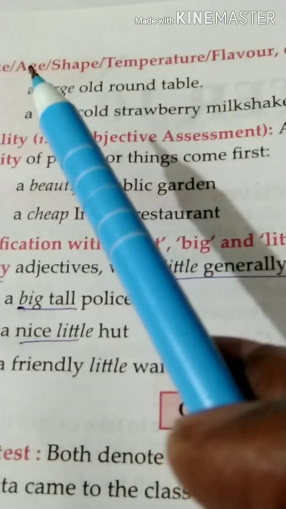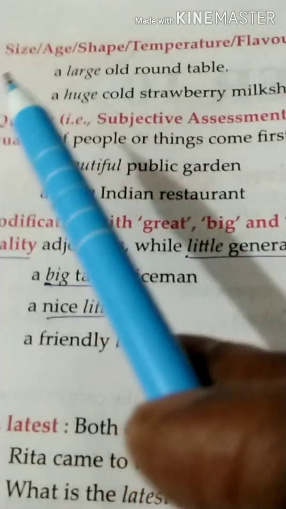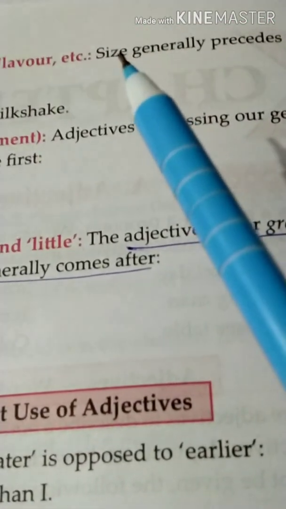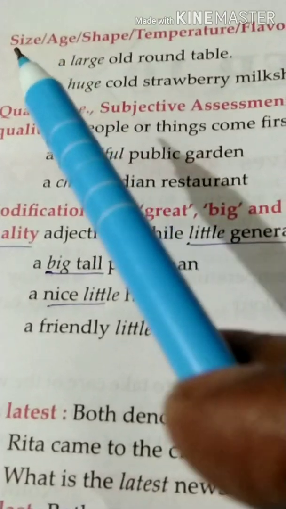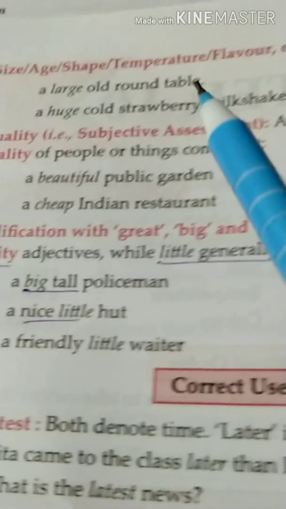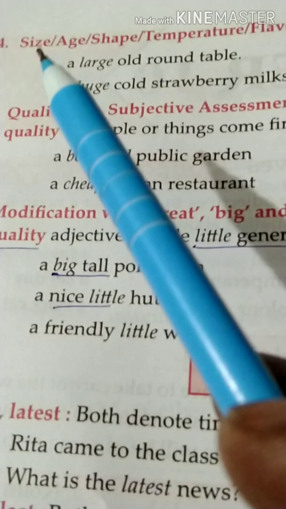Next comes number 4, size, shape, age, temperature and flavors, etc. Whenever we have all these things in one sentence, what comes first? Size generally precedes age, shape, etc. So whenever we have adjectives describing the size, shape, age, temperature and flavor, first we write down the size.